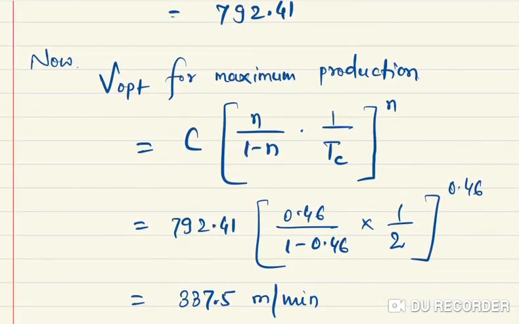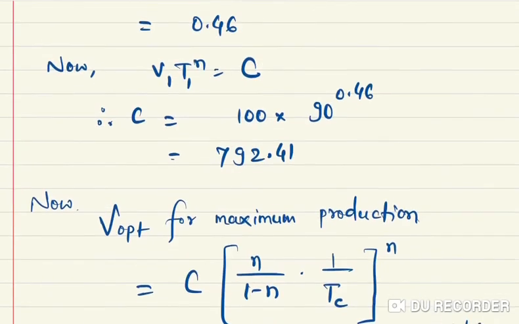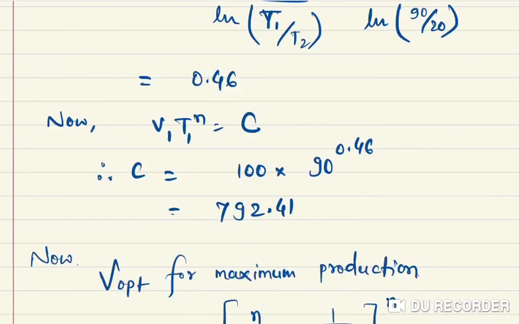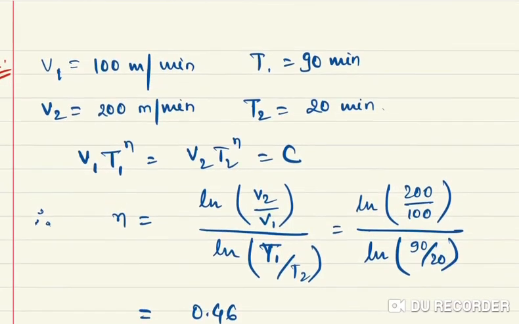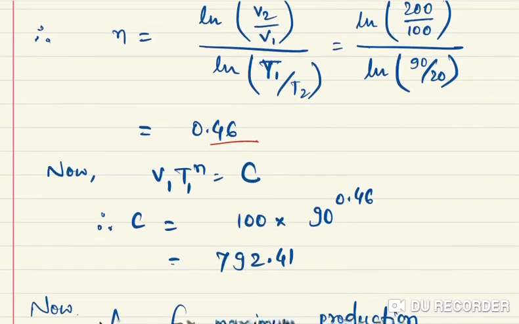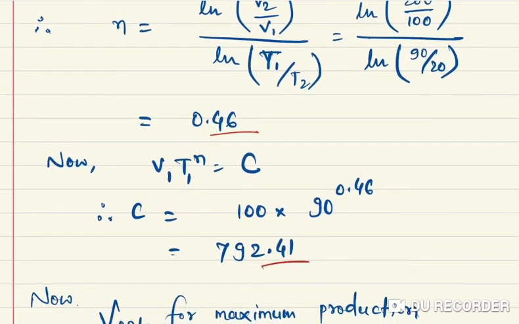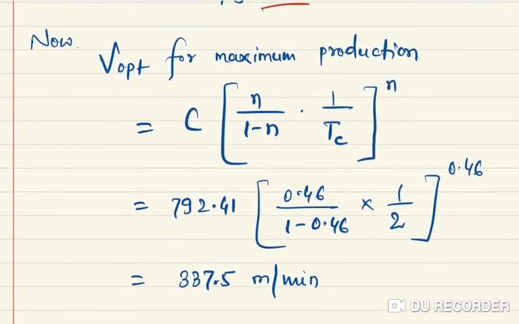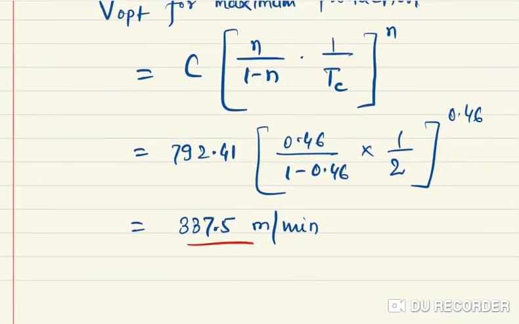What about C and n? We don't have C and n. How will you find them? So C and n will be calculated from V t to the power n is equal to C. So we have V1 T1, V2 T2. From here if we equate, then we will get the n value, and from there we can get the C value. Put that into this equation and get the value of V optimum.